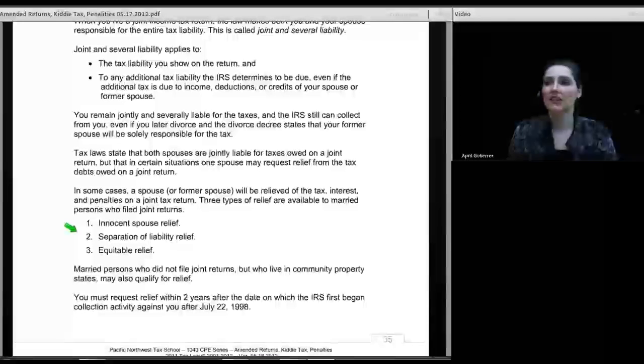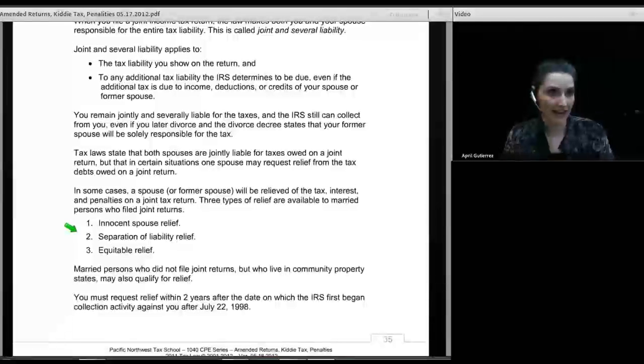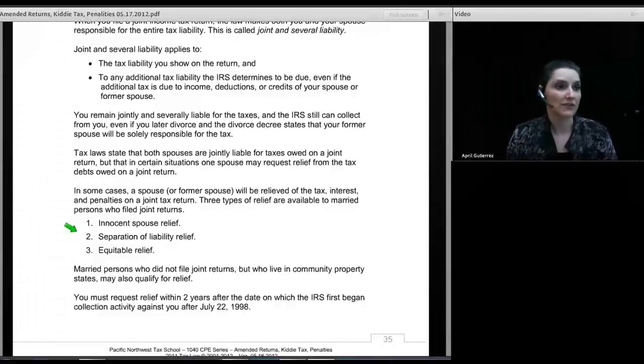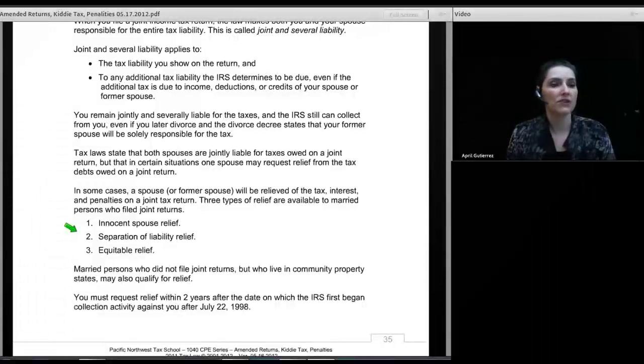And all of a sudden she got a letter from the IRS saying that she owed all of these taxes on fishing income he'd had that had never been reported on their joint return, and they were after her for several $1,000s. Well, that was a perfect example. She had no knowledge that he'd left fishing income off. She didn't know anything about taxes. He'd brought a tax return to her and said, sign it, and she did. Years later, IRS is after her for the money.